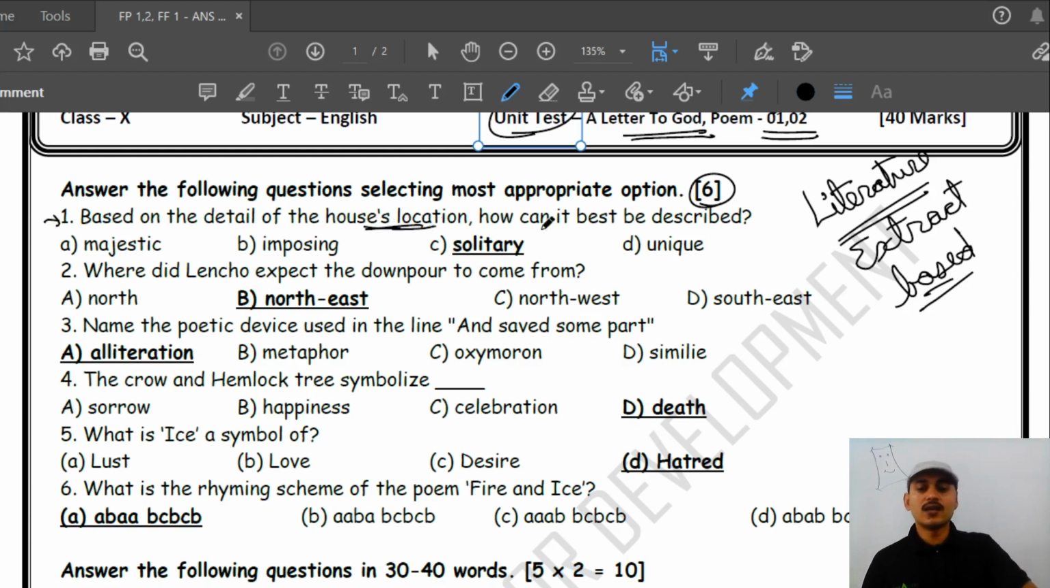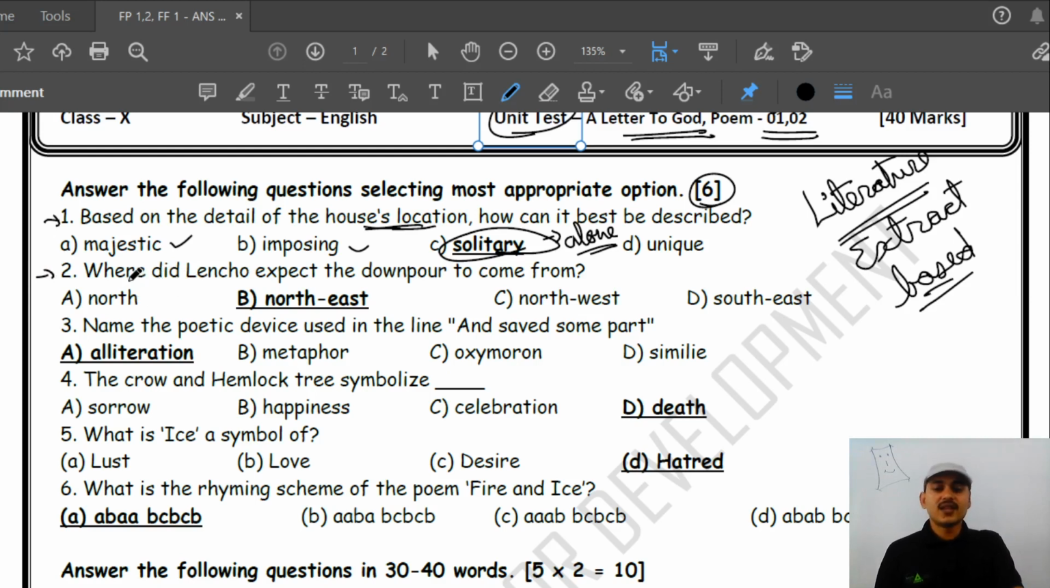Where is the house located? If we see the location of the house, which word is the best that describes the house? Was it majestic, imposing, solitary or unique? As you can see, I have already marked this answer: solitary. Solitary means it was all alone. Okay, so remember, even in the session I explained this was the word taken in our paper. In the lesson it was there.